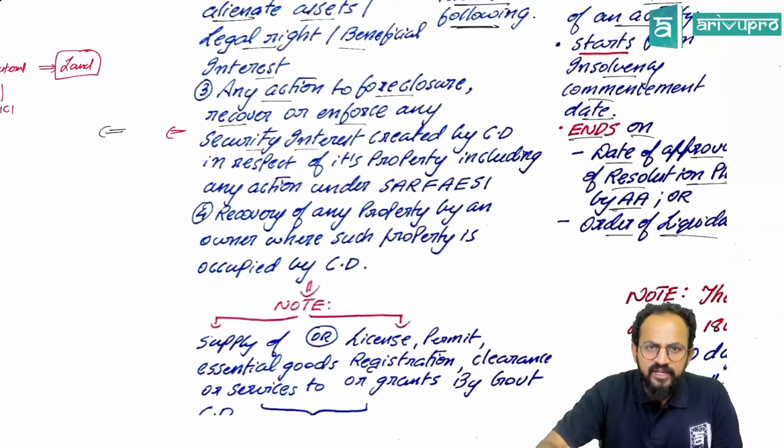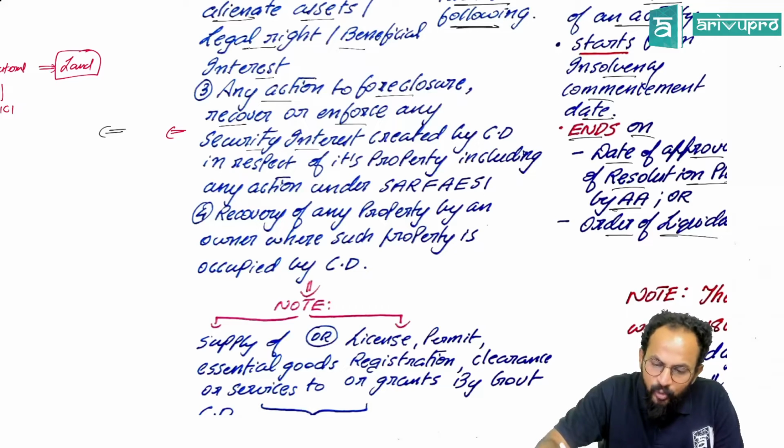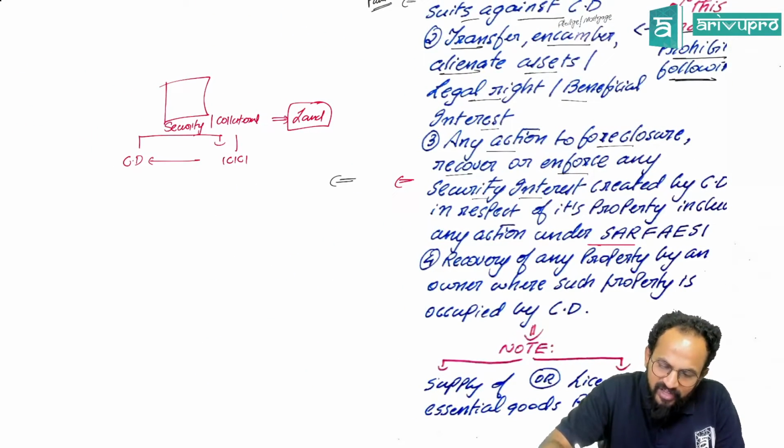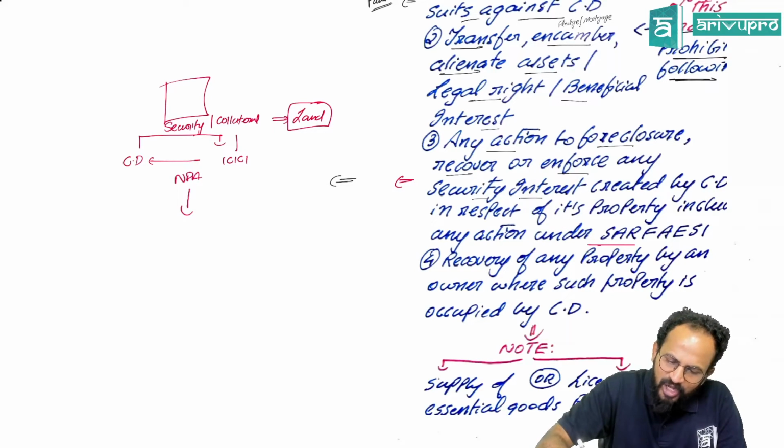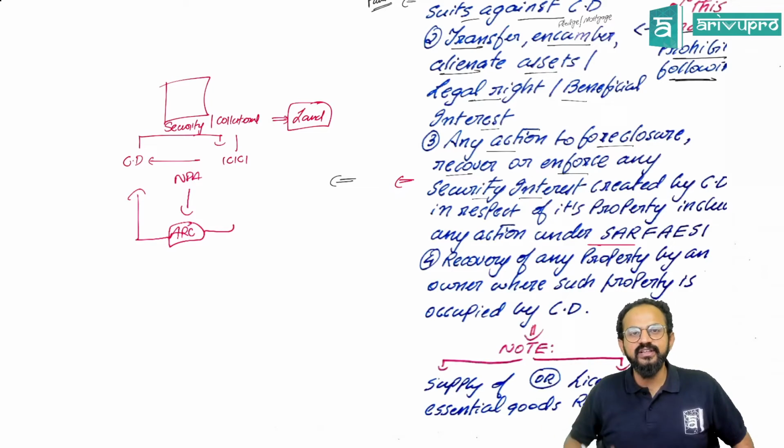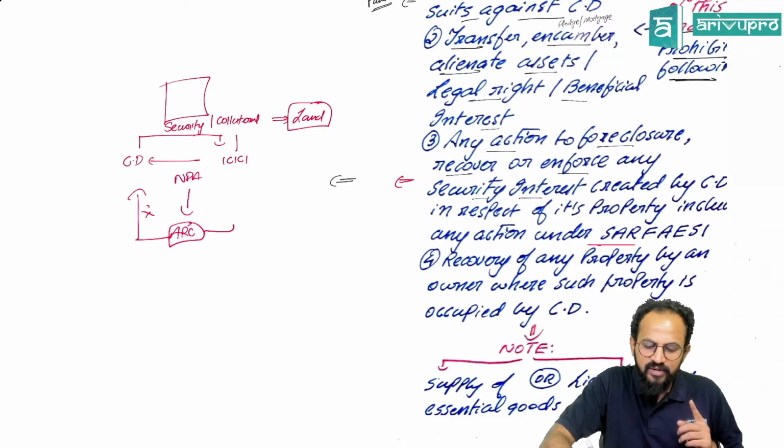Created by the corporate debtor in respect of its property, including any action under the SARFAESI Act. Meaning what, people? ICICI Bank, now imagine this became a non-performing asset. He's selling all this non-performing asset to an asset reconstruction company. Now this company comes to recover that money. People, even they cannot come and recover, even under the SARFAESI Act.